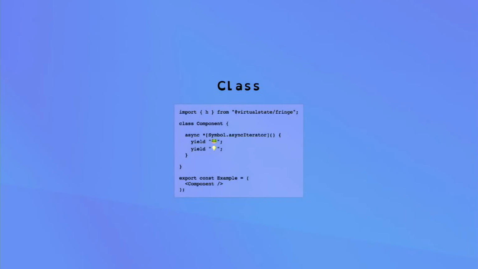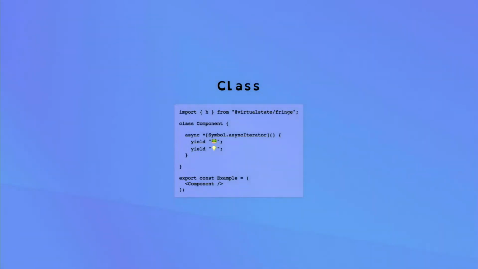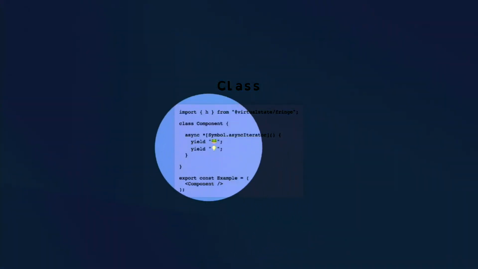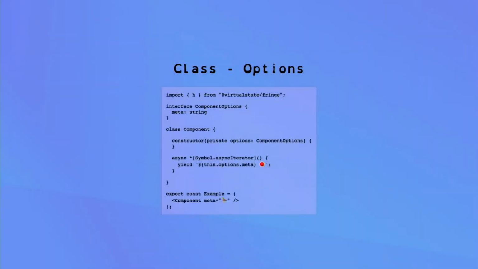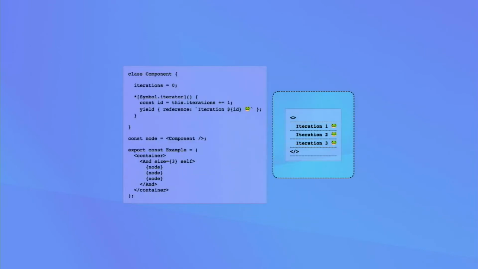Yeah. So this is where it actually gets very different. If we talk about what classes are used as right now, typically it's an interface for the JSX renderer itself to give you updates about what some external tool wants you to use as your state. And in our case, what we want to do is define a single instance of our class. So in this, we've got our async iterator still, and we can yield exactly as we were with our generator functions.